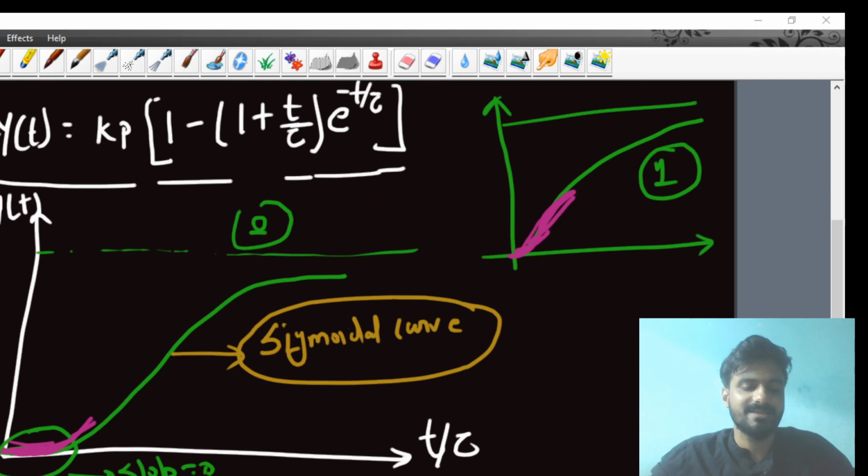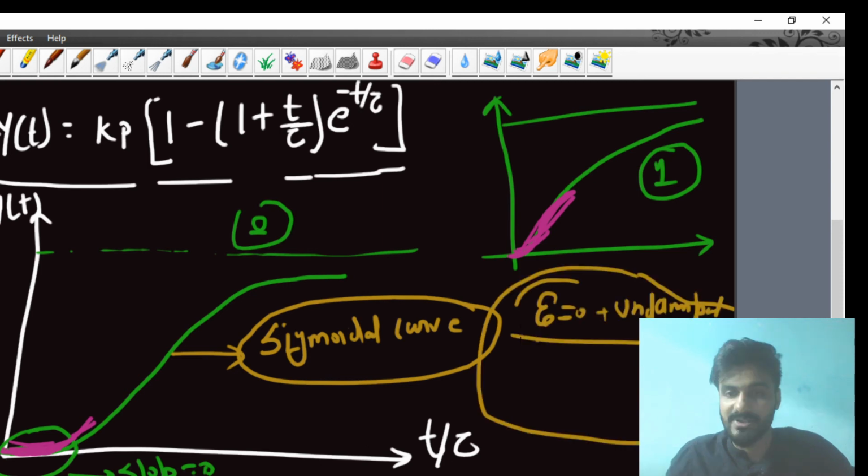If zeta is equal to 0, that is called the undamped process. But one thing you have to remember, zeta will never be less than 0. Zeta can be 0, but zeta will never be less than 0. That is important, keep it in your mind. In tests you will get these types of questions frequently. So I think up to this you are all clear now. This concept is very clear to all of you.